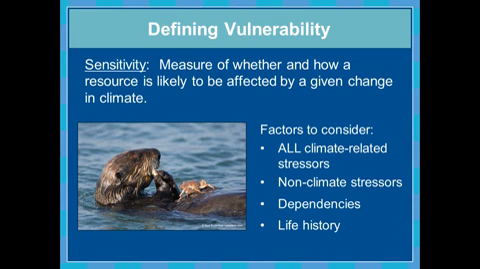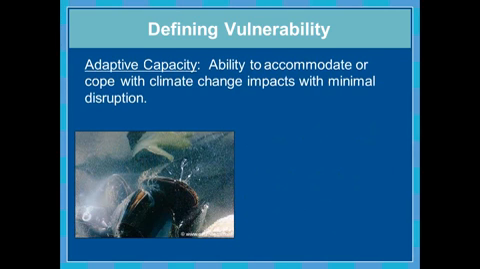If we have a species that's long-lived and does not reproduce very often, then they're going to be more sensitive to those stressors and those impacts. And so then the final component of vulnerability is adaptive capacity. And this is the ability to accommodate or cope with climate change impacts with minimal disruption.